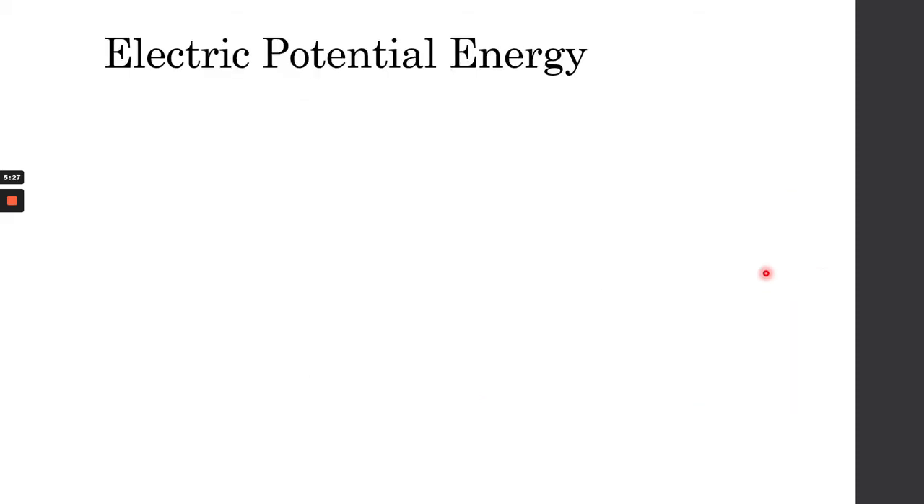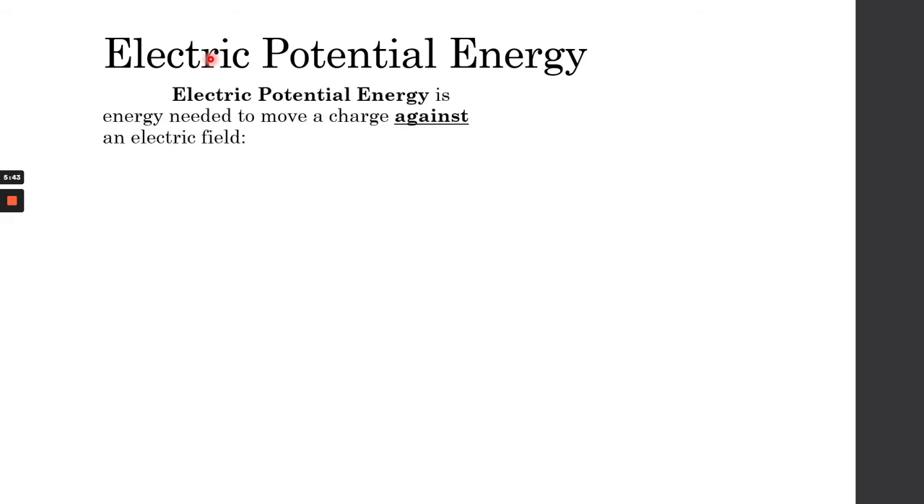Okay, with that analogy in mind, let's move to understanding what electric potential energy is. Earlier we were discussing gravitational energy, and we're going to use that analogy to understand electric potential energy. Electric potential energy is basically the energy needed to move a charge against an electric field. I want you to look at this word, against.